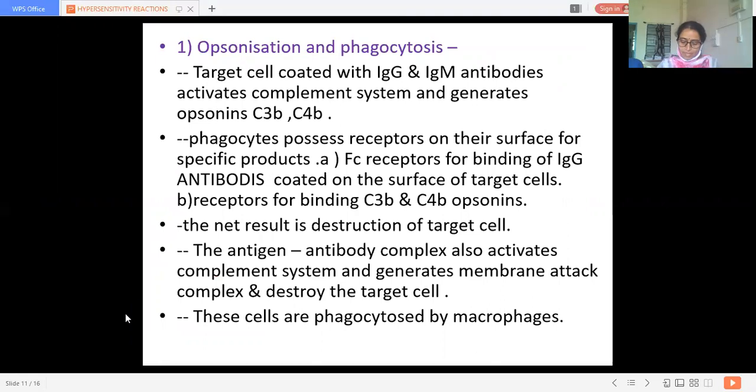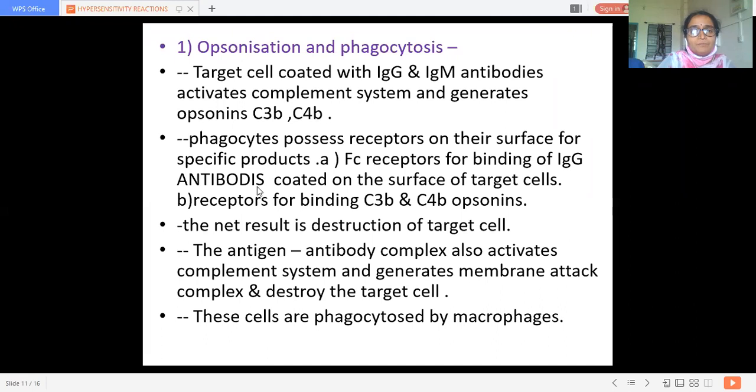Opsonization and phagocytosis is the reaction in which the next thing that occurs is the attack on the target cell. In opsonization, the target cells coated with IgG or IgM antibodies activate the complement system and generate opsonins C3b and C4b. So these target cells mainly get coated with immunoglobulins, that is the IgG and IgM class of immunoglobulin. They activate the complement system and generate the opsonins.